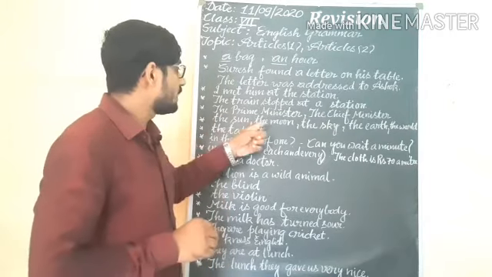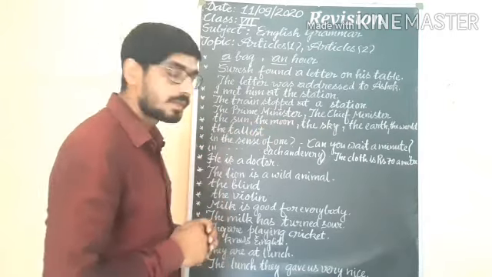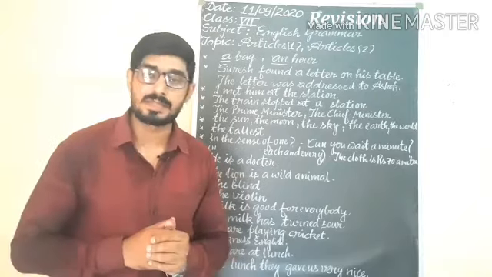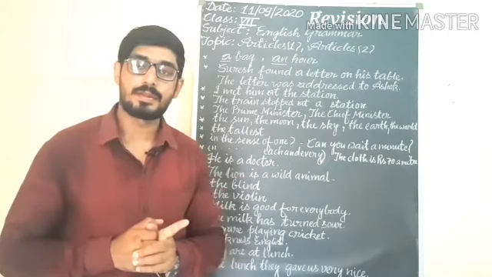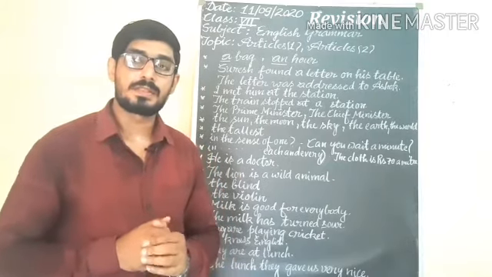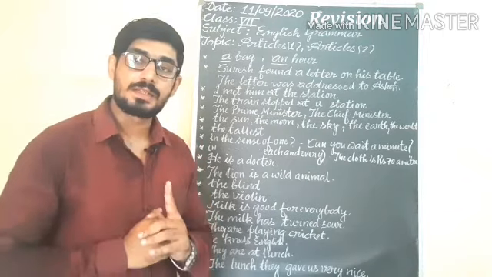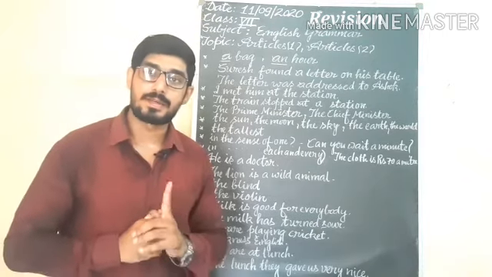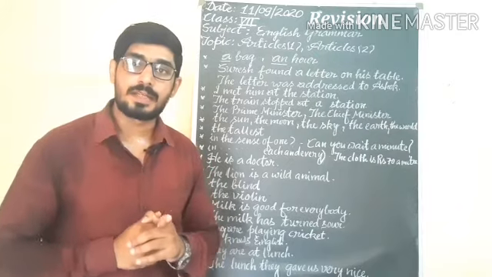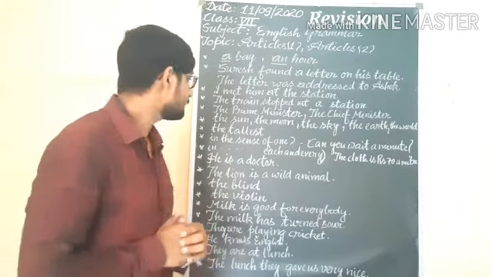The prime minister, the chief minister, the headmaster, the principal: we use the before them, because the principal is one in our school, the chief minister is one in our state, the prime minister is one in our country.